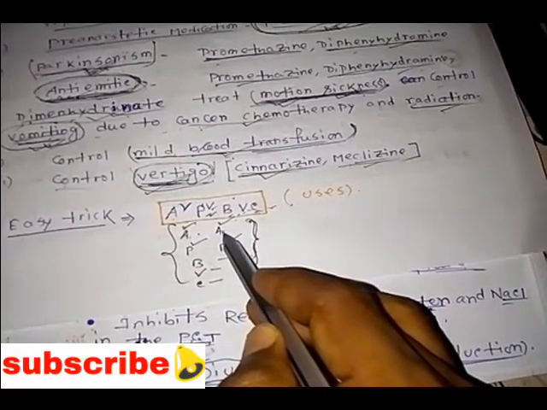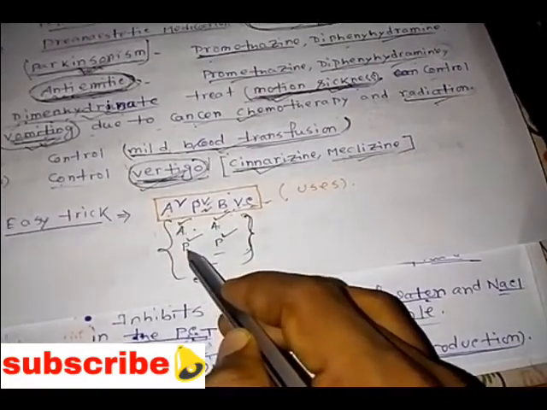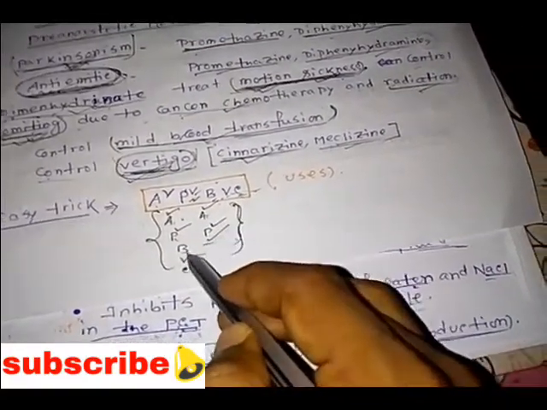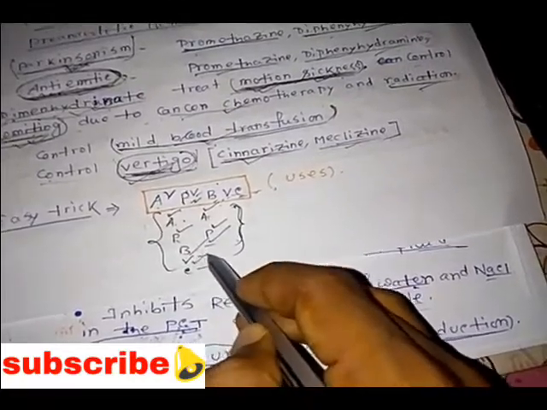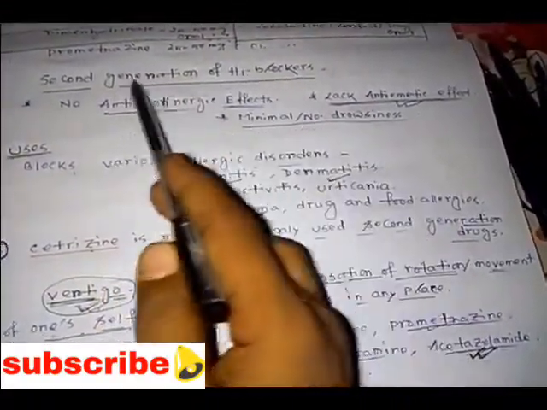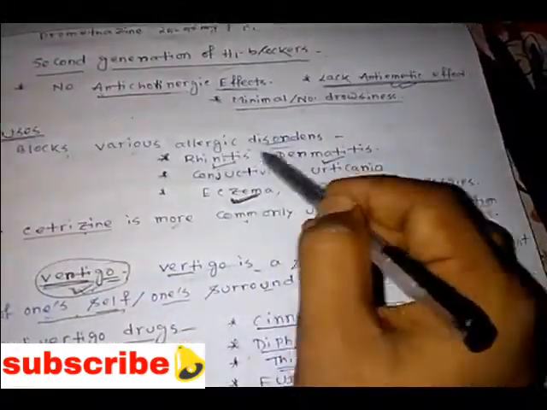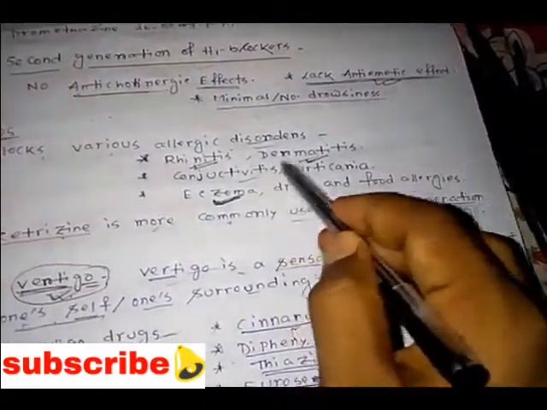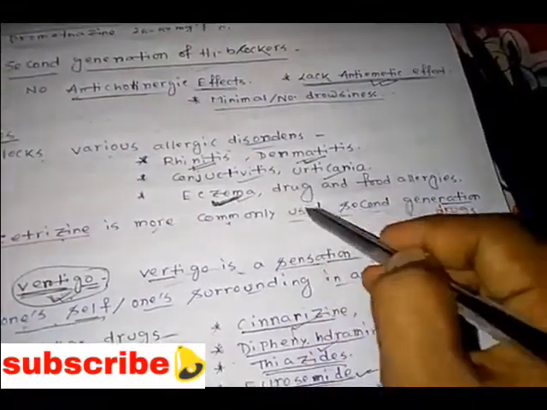For treating vertigo we use antivertigo drugs like promethazine and diphenhydramine, and different diuretics like acetazolamide, thiazides, and furosemide, and diazepam. So that is all about the topic.